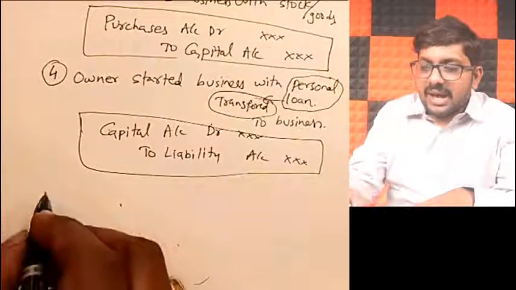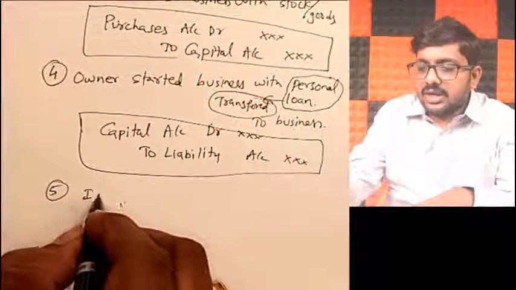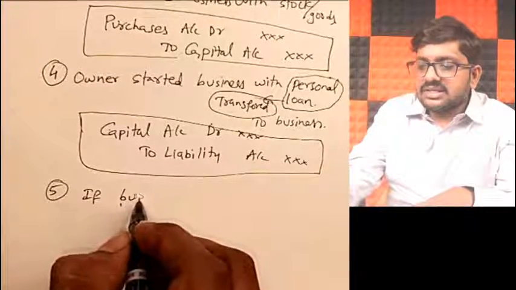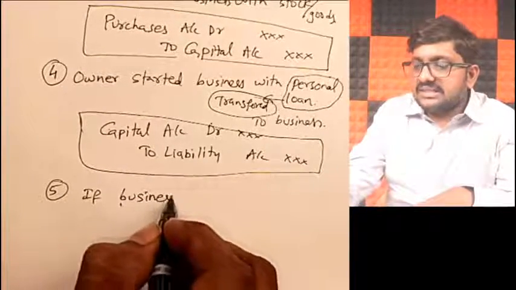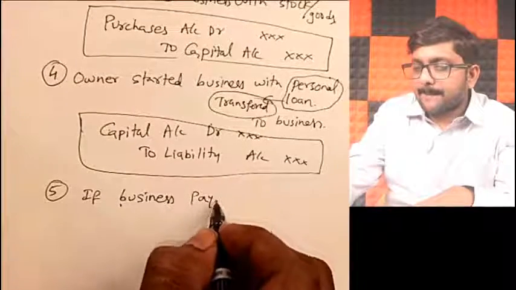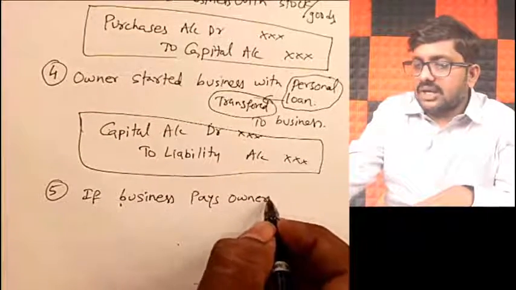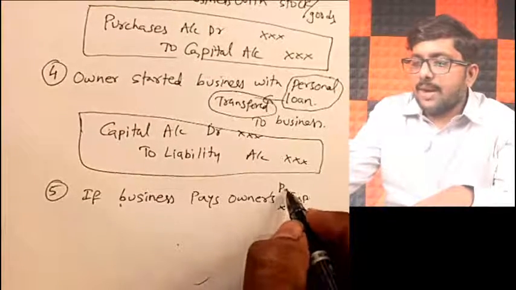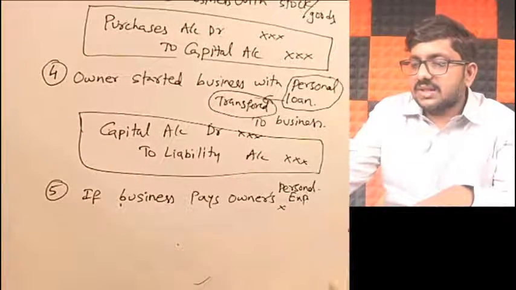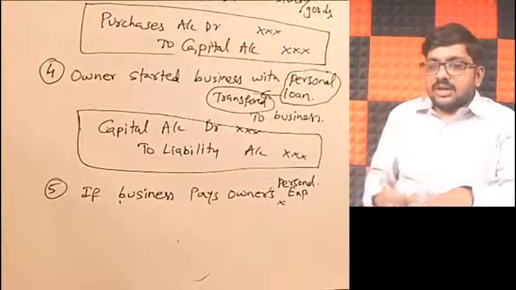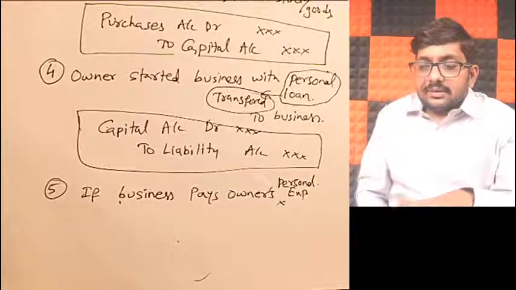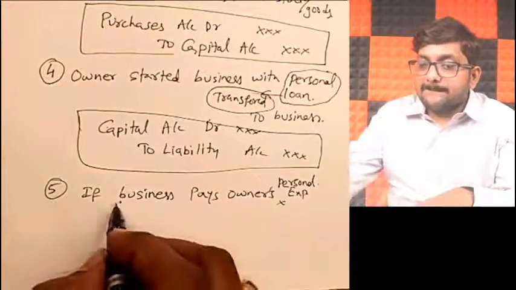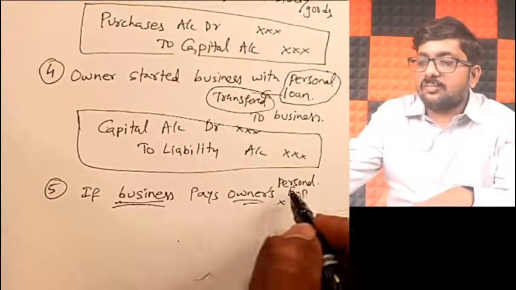Next, imagine the business pays the owner's expenses, and that too personal expenses. Who is paying whose expense? Business is paying the owner's personal expense.